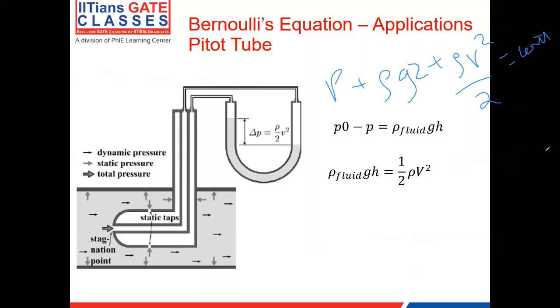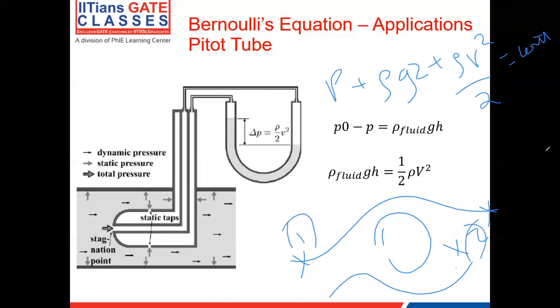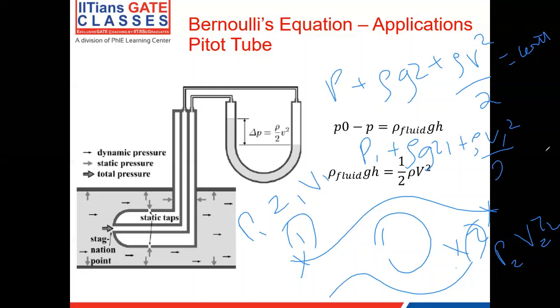So this is applicable. Let's say the flow is rotational in this case. Let's say you take your domain like this. Your flow is rotational, and this equation is applicable between any two points, let's say 1 and 2. At 1, the pressure is P1, height is Z1, velocity is V1. At point 2, pressure is P2, velocity V2, height Z2. So I can write Bernoulli's equation as P1 plus rho g Z1 plus rho V1 square by 2 is equal to P2 plus rho g Z2 plus rho V2 square by 2.